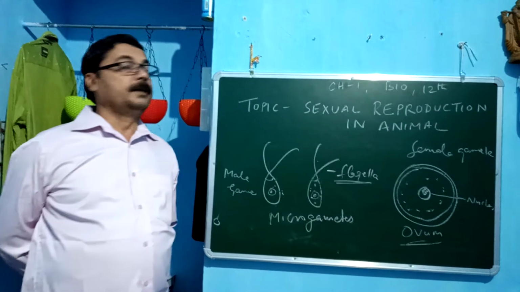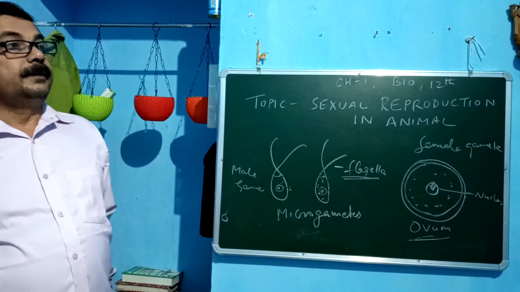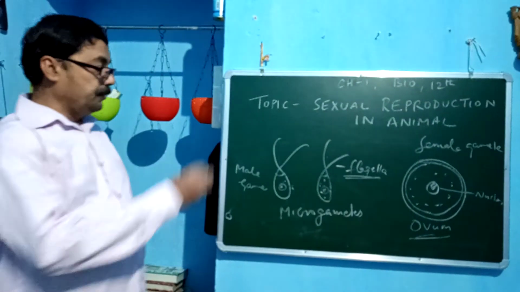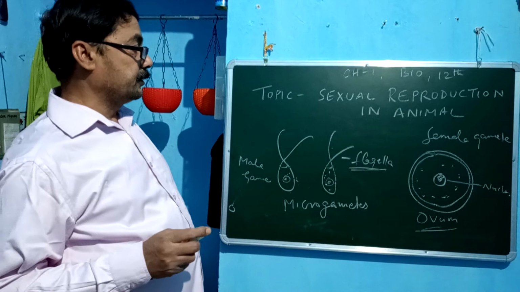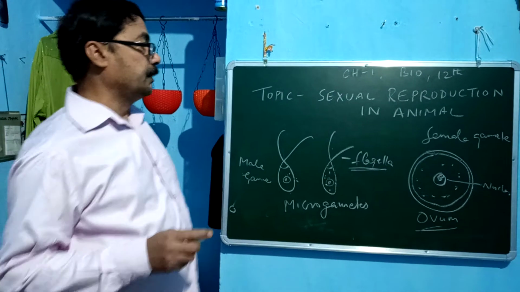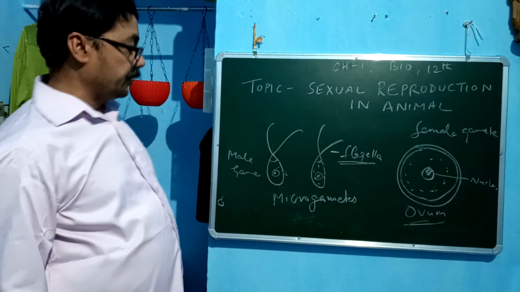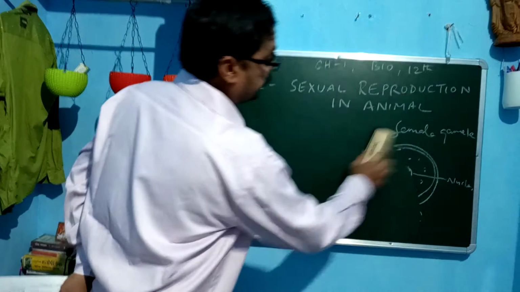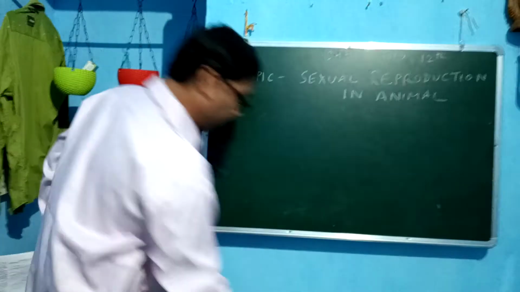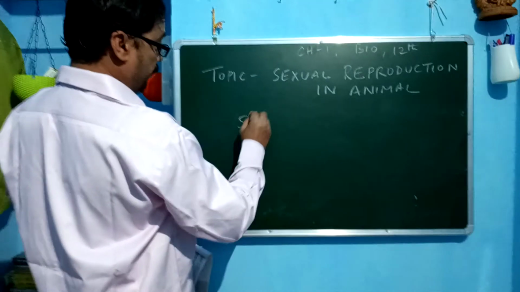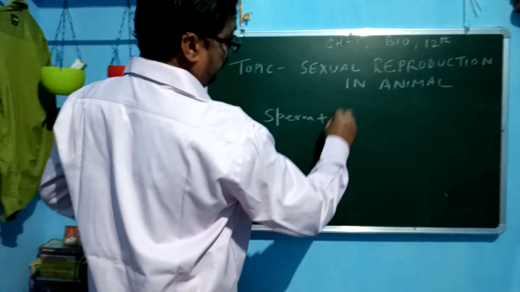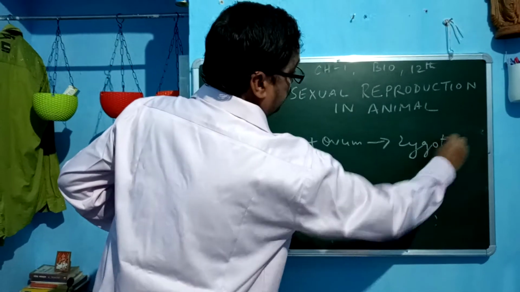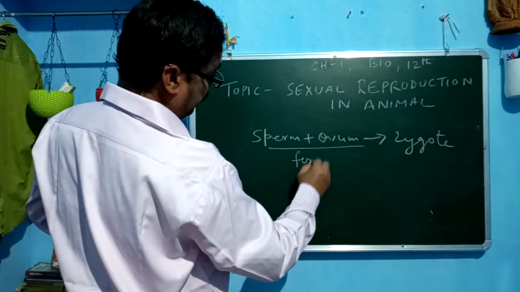After fertilization, the events start that are known as post-fertilization events. Here are the pre-fertilization events and post-fertilization events. Two types of events take place in sexual reproduction. Now we come to another point. The sperm plus ovum fuse to form the zygote. This process is known as fertilization.